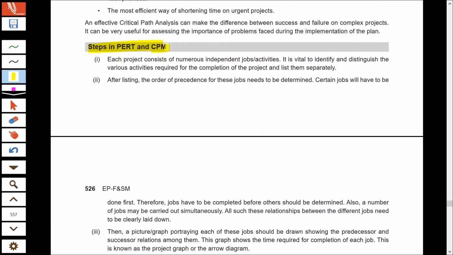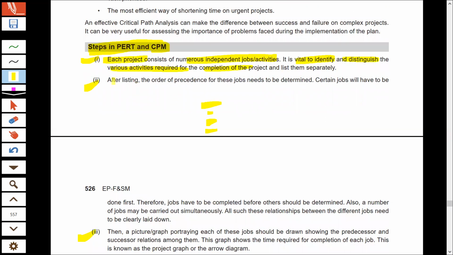Now, to do PERT and CPM, there are three important steps that we have to perform. First, for every project, you have to find out what all activities are to be done to complete this project. You have to identify all the activities, and you have to distinguish various activities that are required to be done to complete any project. So you should make the list of activities that you will do in order to complete the project.